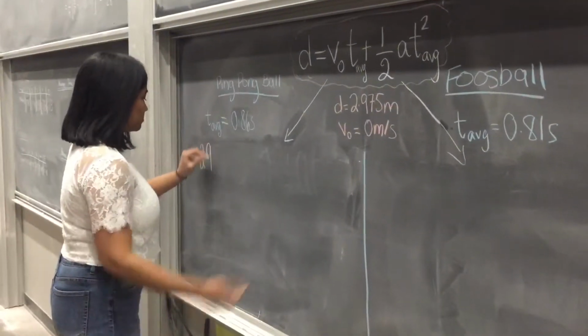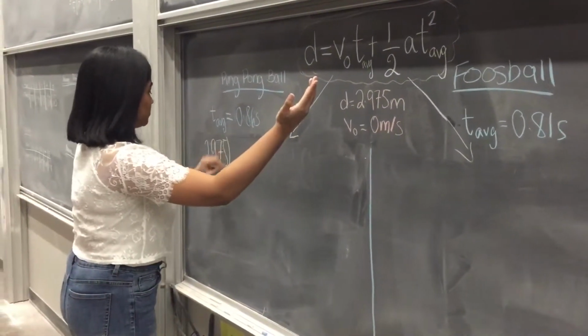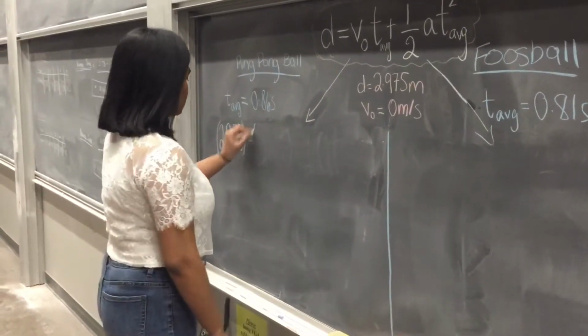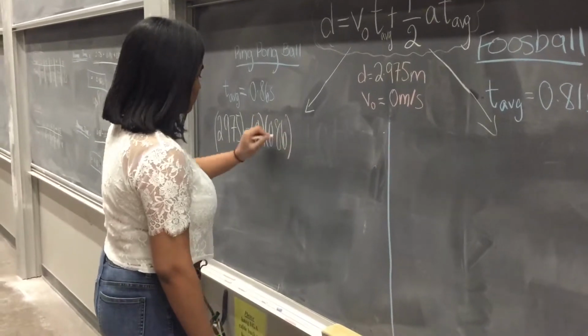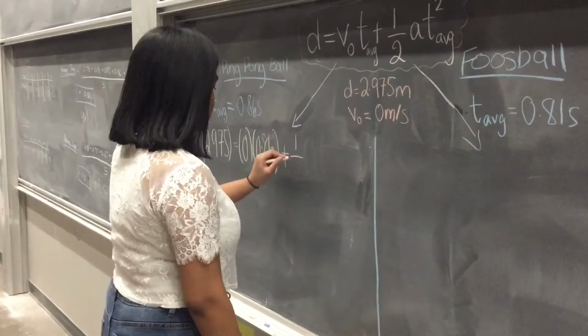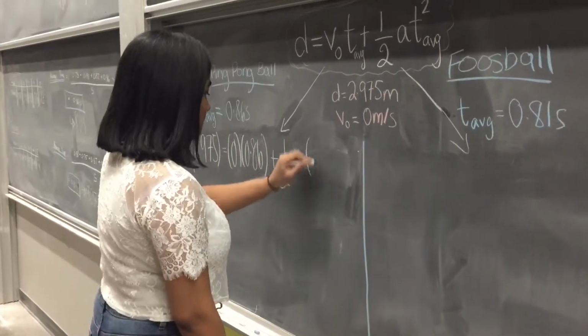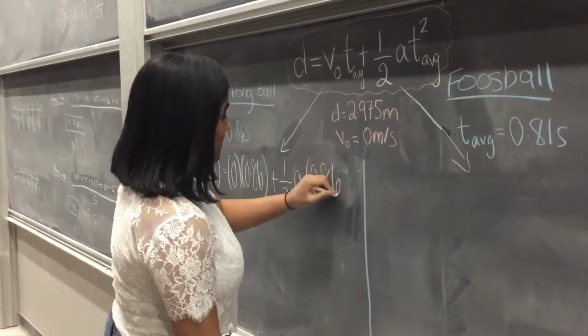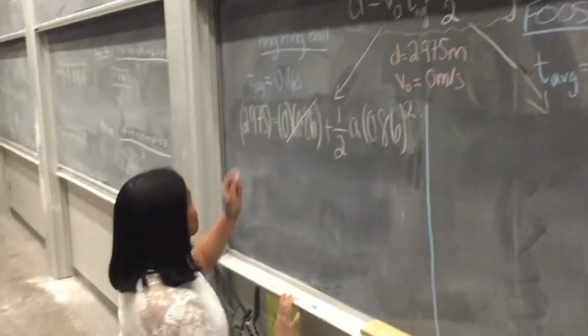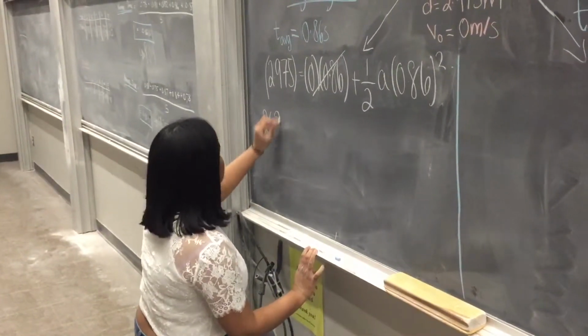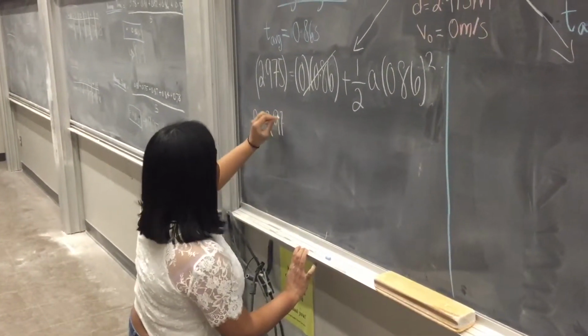We can use the kinematic equation: distance equals the initial velocity multiplied by the average time plus half the acceleration multiplied by the average time squared. By plugging in the values for distance, initial velocity, and the average time calculated, we will be able to isolate for acceleration. Initial velocity will be 0 in every trial because the ball is starting from rest, since we're dropping it vertically downwards.